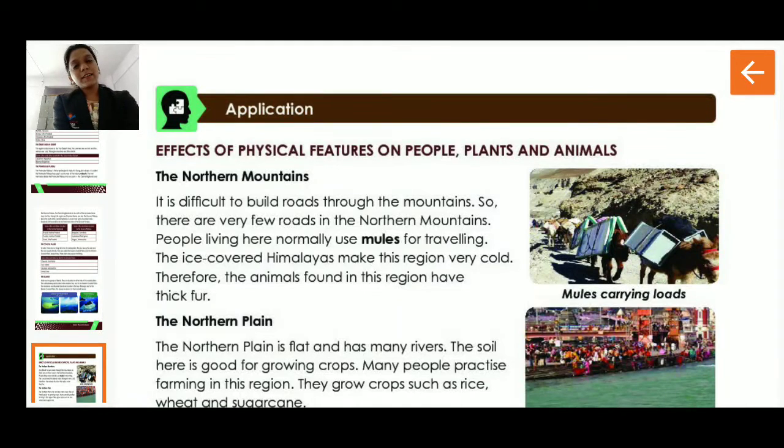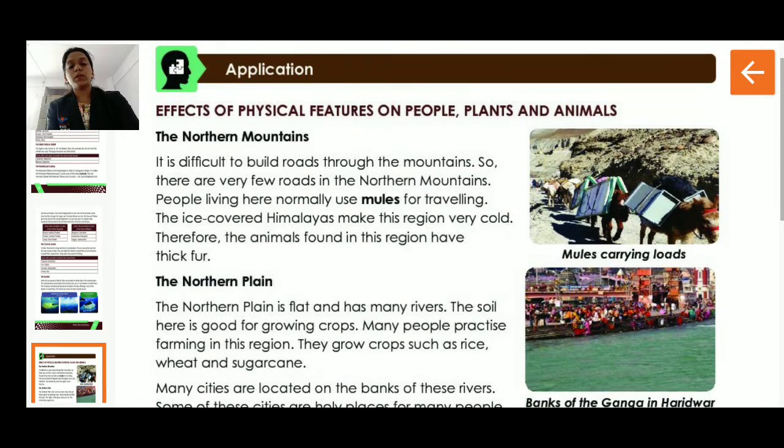Hi students. In the last lecture we discussed the different Indian physical features. We have seen the different 6 regions. Now today we are going to start with the application part, in which we are going to learn about the effects of physical features on people, plants and animals. Whatever physical features there are in India, we will study how they affect the people, plants and animals of that region.